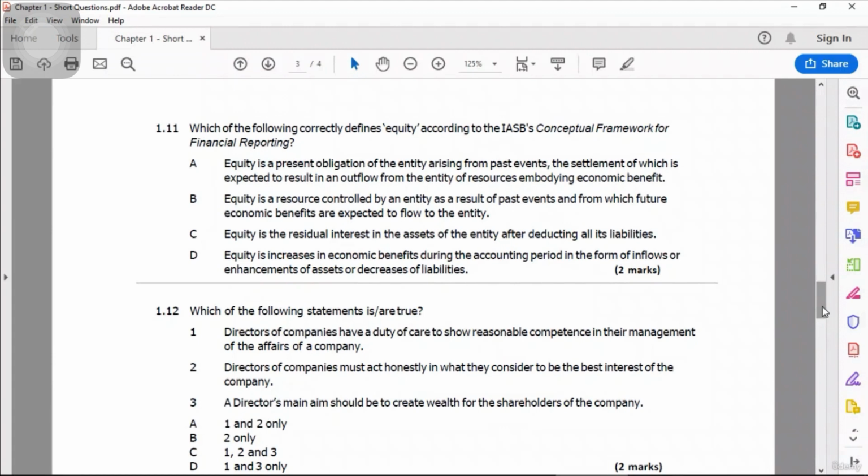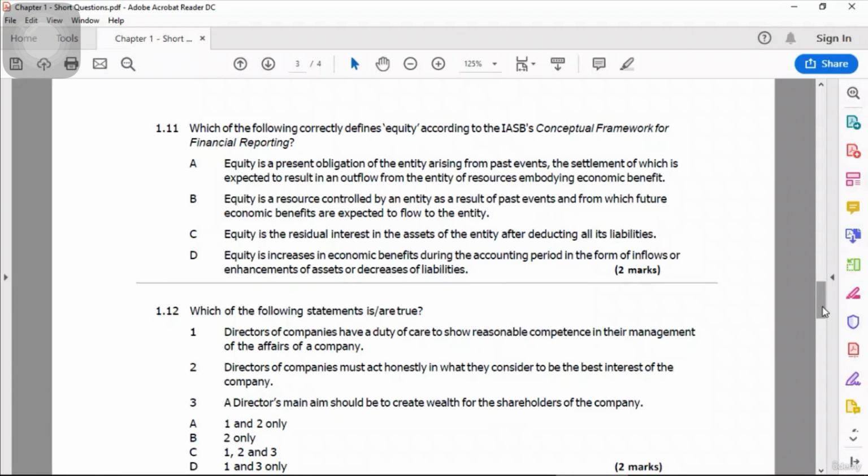Which of the following correctly defines equity according to the IASB's conceptual framework for financial reporting? So equity is the money which belongs to the owners of the business. The word equity means the money which is in the business, but that belongs to the owners, to the shareholders. So let's start reading the options.